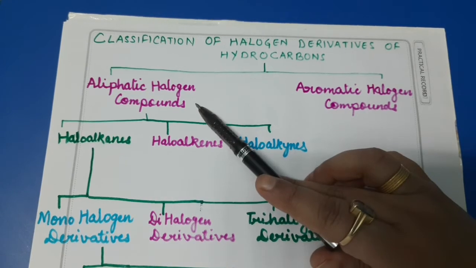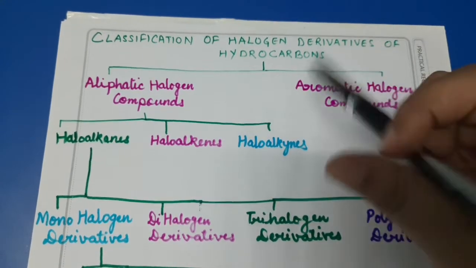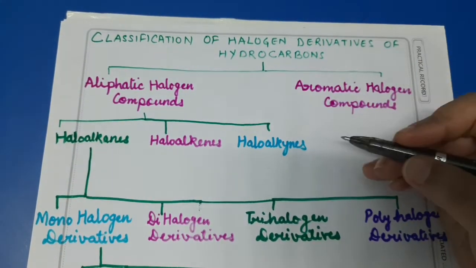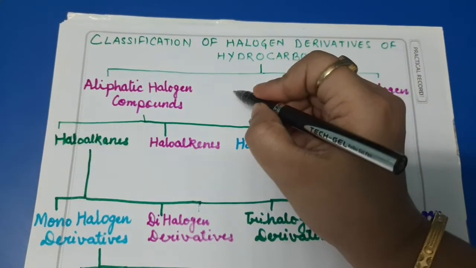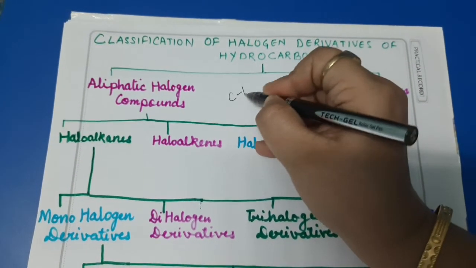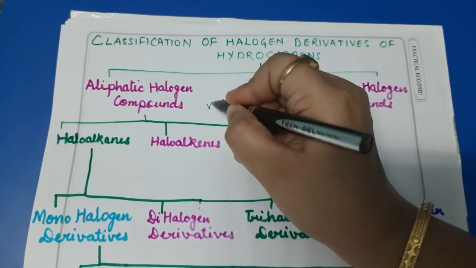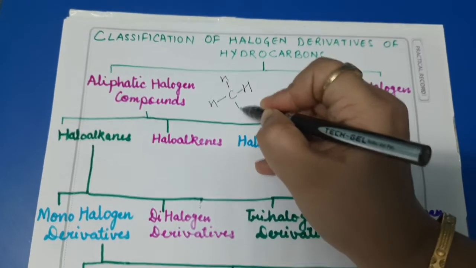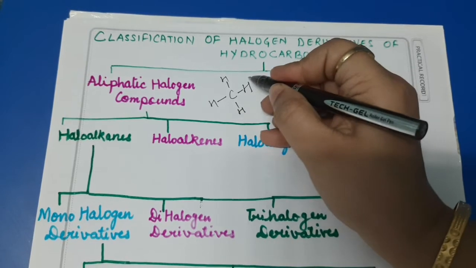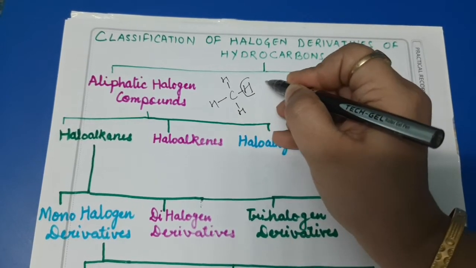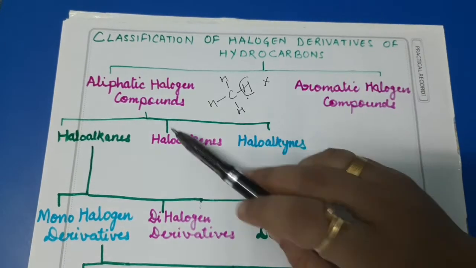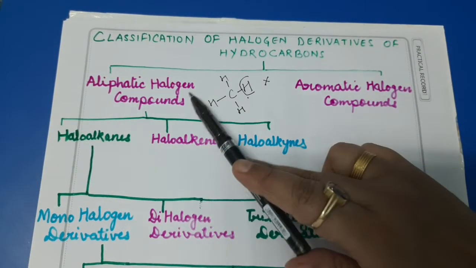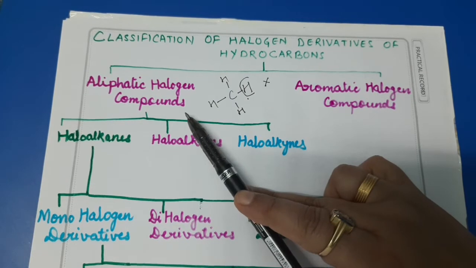Aliphatic halogen compounds, dear students, are obtained by replacing hydrogen atoms present in the alkanes one by one. Like if I take the example of methane, which is very easy and understood by you all very well. This is methane, CH4. So on replacing hydrogen by any of the halogen X, the compounds so obtained will be known as aliphatic halogen compounds. I hope it is clear.